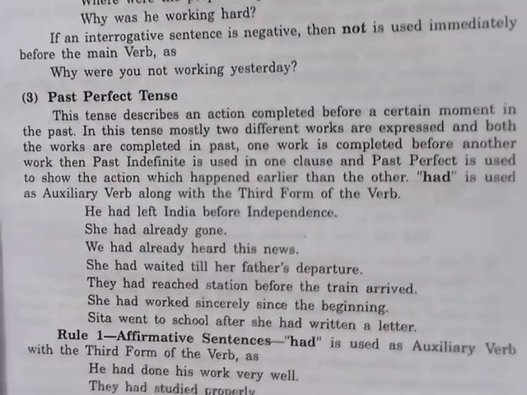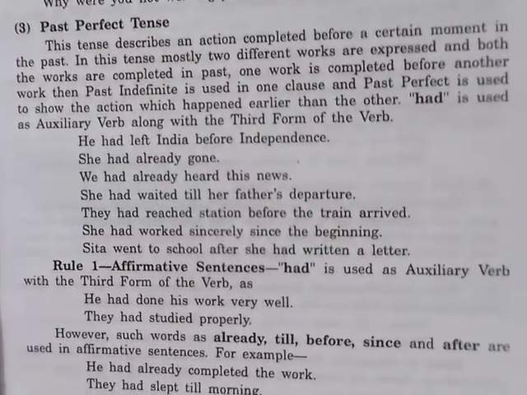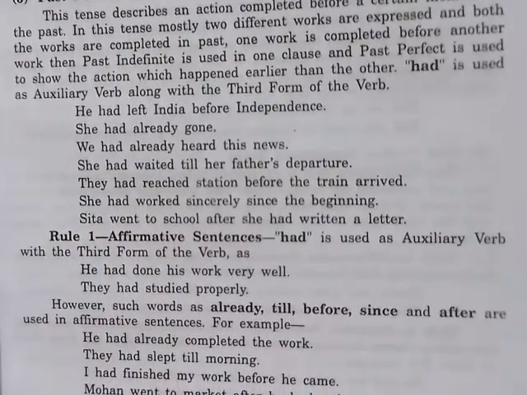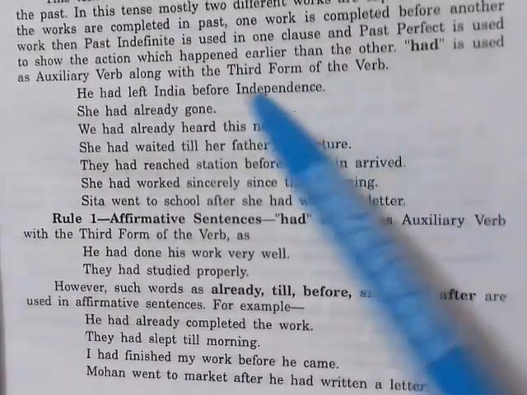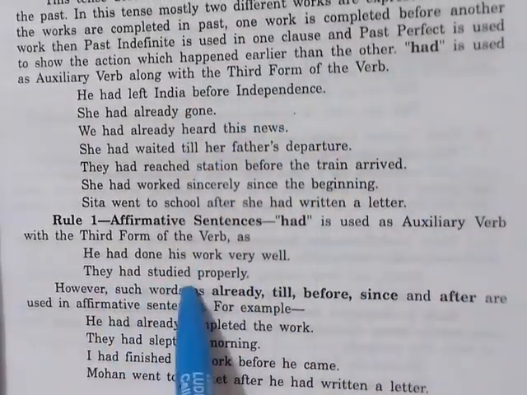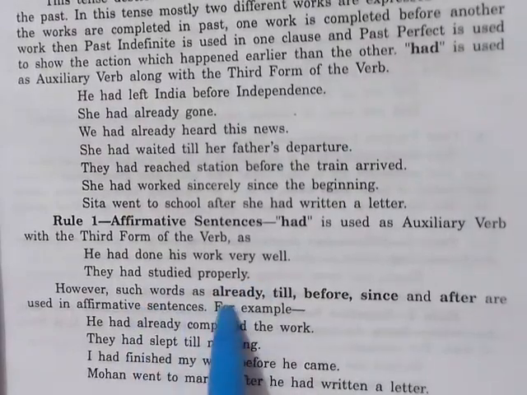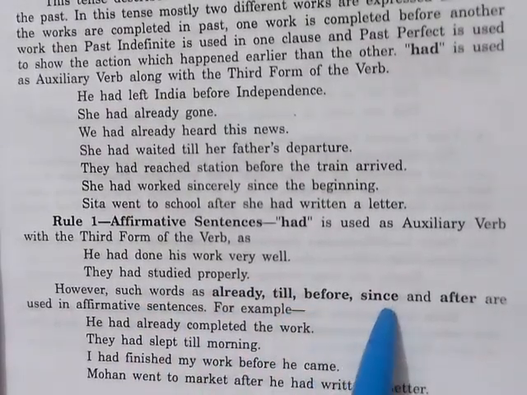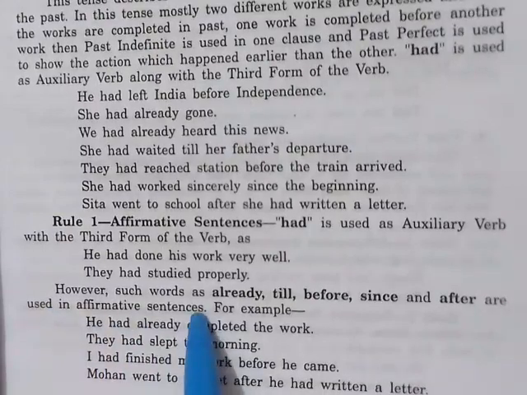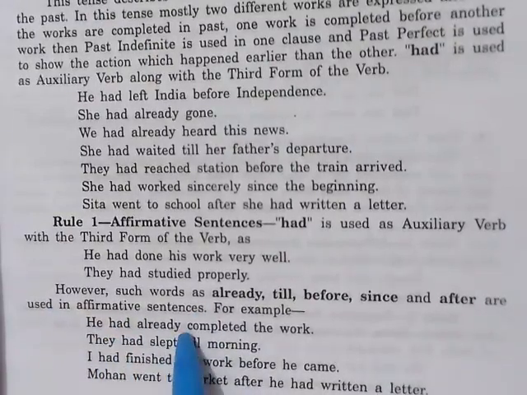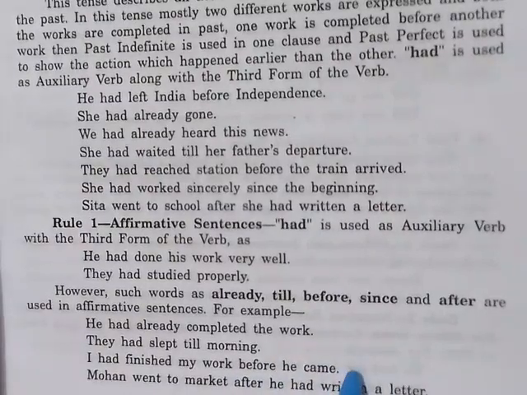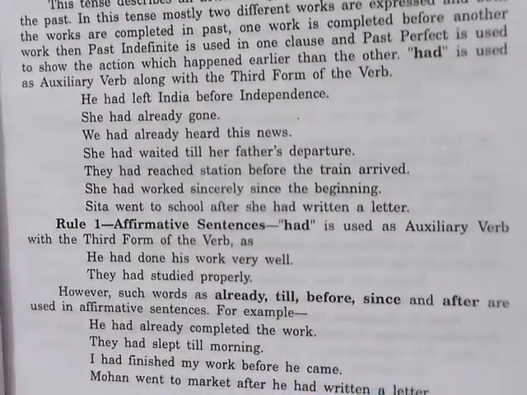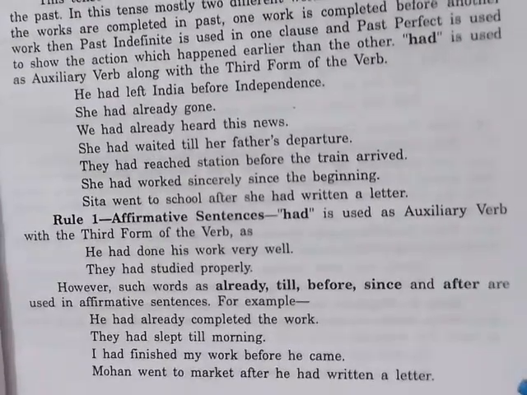Affirmative sentences of past perfect tense. Had is used as an auxiliary verb with the third form of the verb, as: he had done his work very well. They had studied properly. Such words as already, till, before, since and after are used in affirmative sentences. For example, he had already completed the work. They had slept till morning. I had finished my work before he came, and Mohan went to market after he had written a letter.